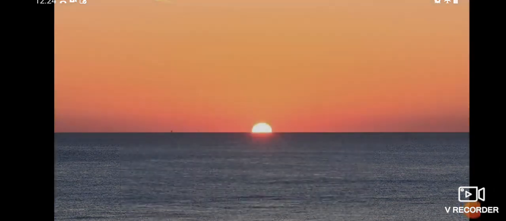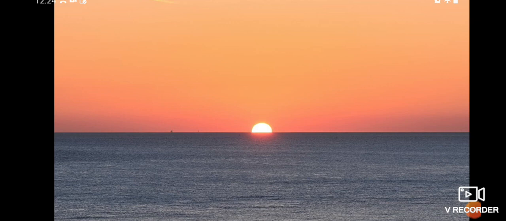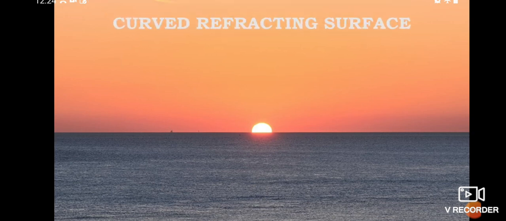Okay students, before going to learn refraction of light at curved surfaces, let us try to understand what actually the curved surface is to a light ray. We will see this here: curved refracting surface. What is a curved refracting surface?